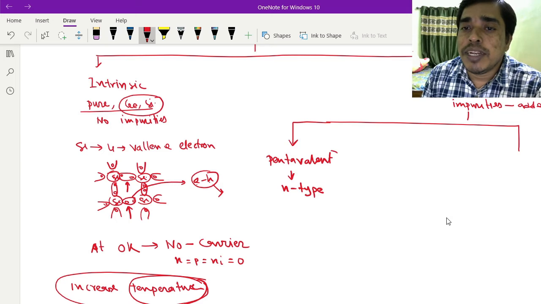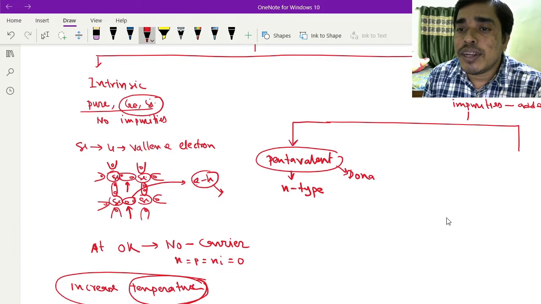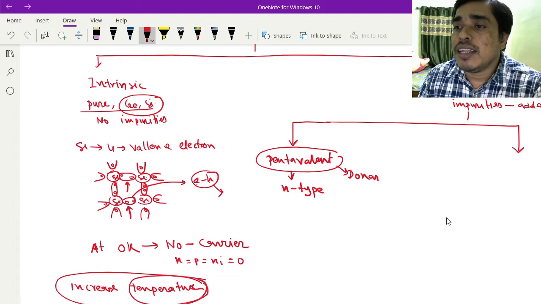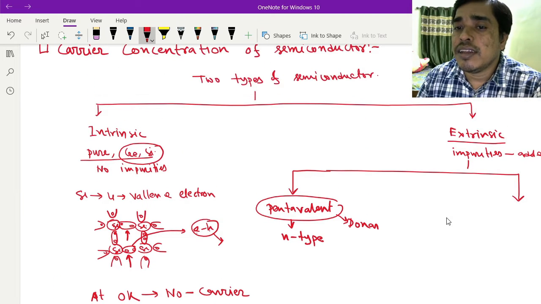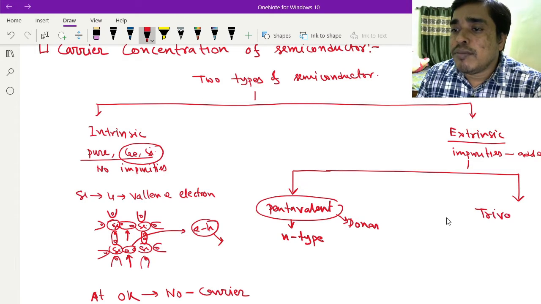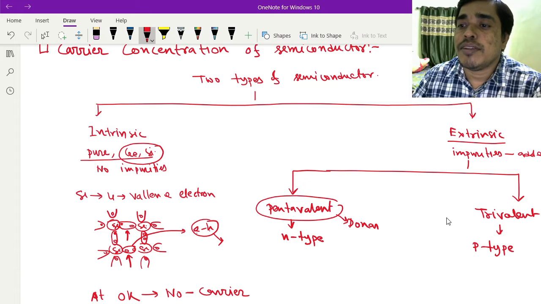Pentavalent is the donor type atom. And if I add a trivalent atom, then it will be a P type semiconductor.